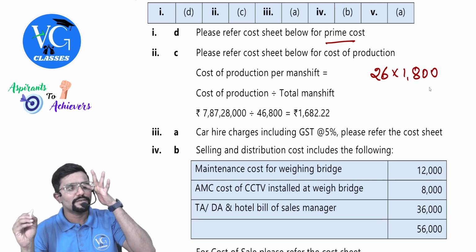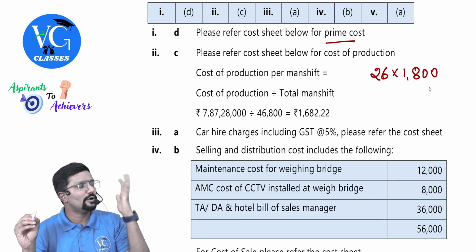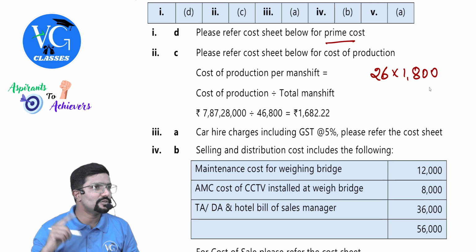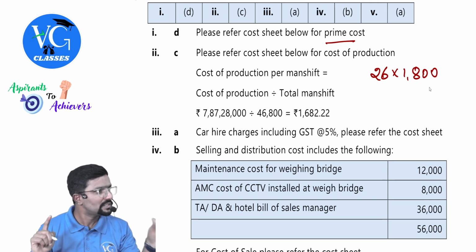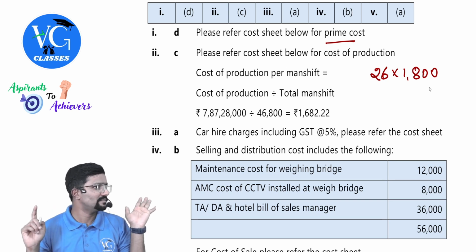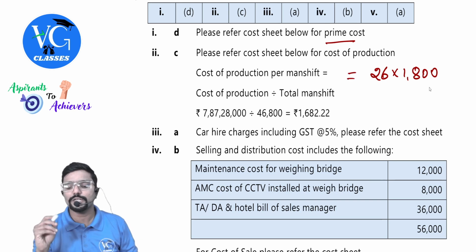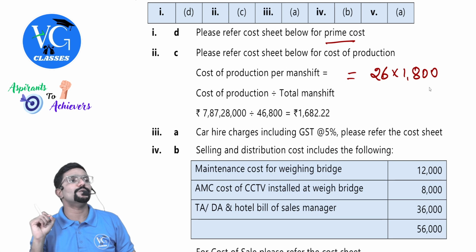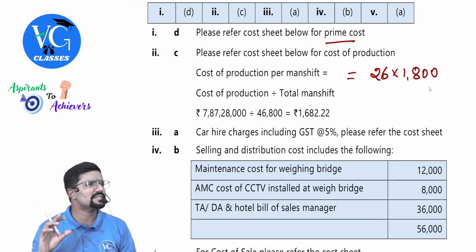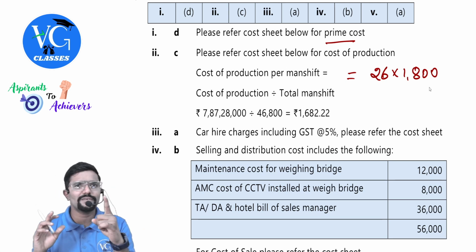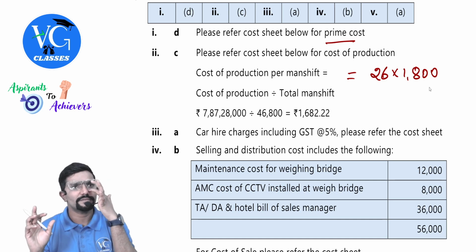Now each of the workers will be working for 8 hours there. How many days totally? 26. Should we multiply 8 also here? No, no. One shift 8 hours. Don't bring 8 hours here. Clear? So if I ask you what is the total shift, it is 26 into 1800. Simple. Each day what is the working hours? 8 hours. One shift. Clear?